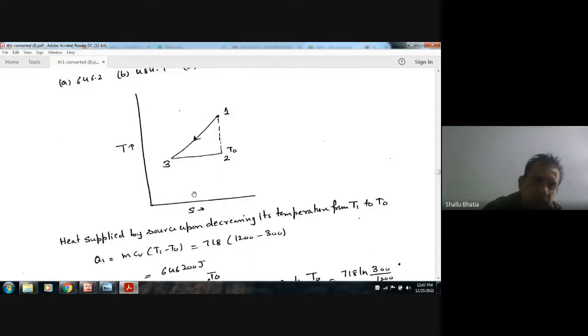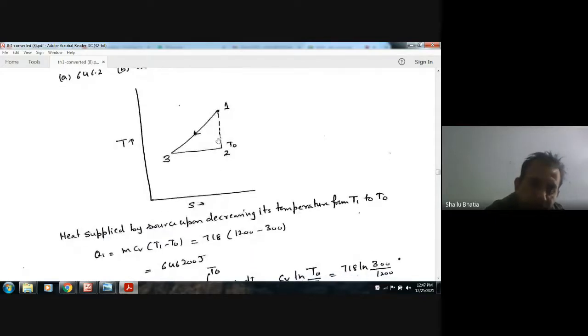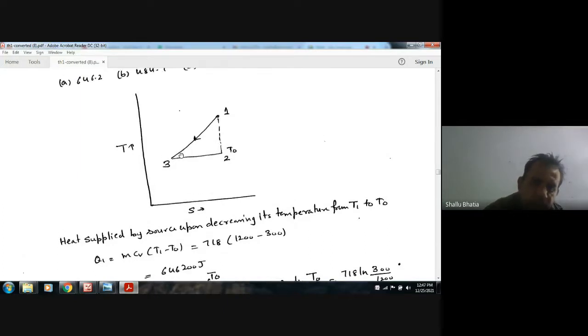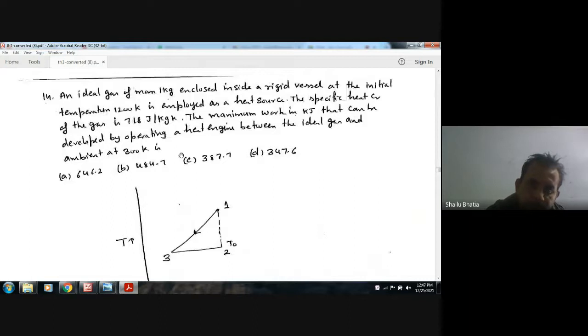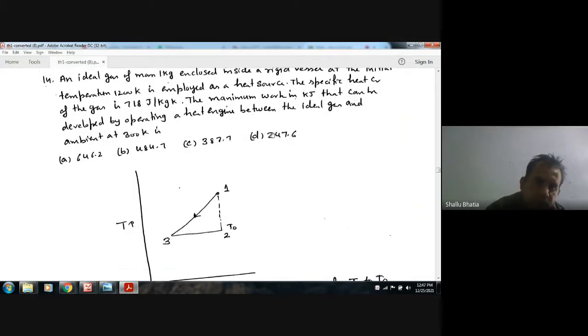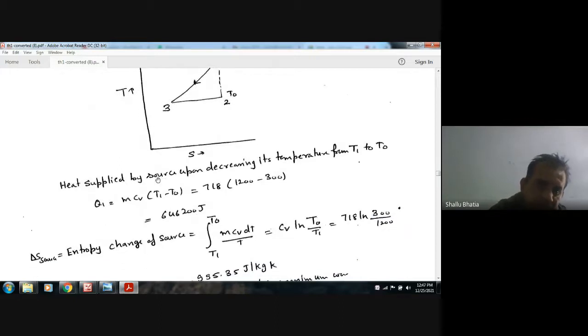Now the heat supplied from 1 to 3. The gas is closed, so we will take the constant volume condition. Heat is supplied by the source upon decreasing its temperature from T1 to T0. So this is the heat supply.